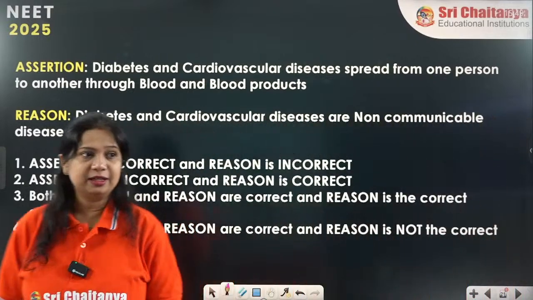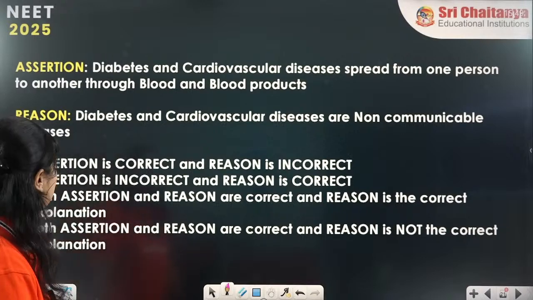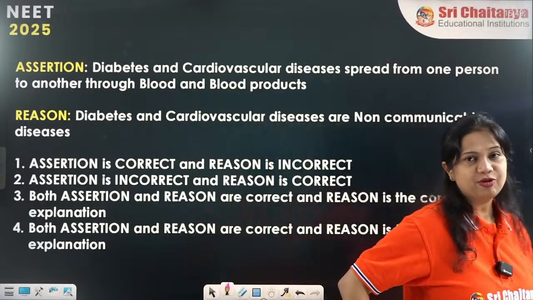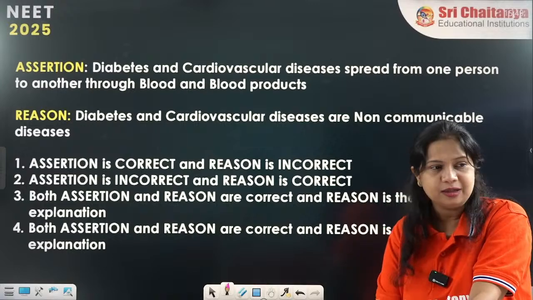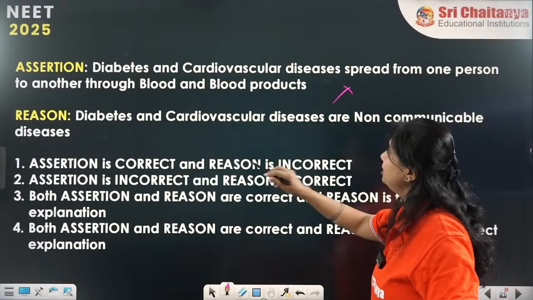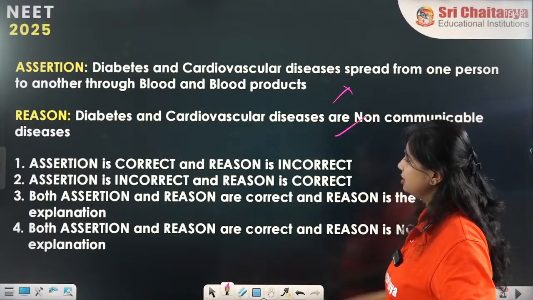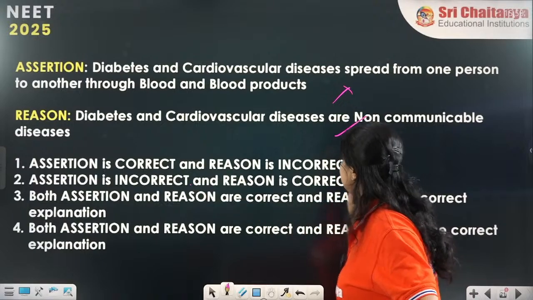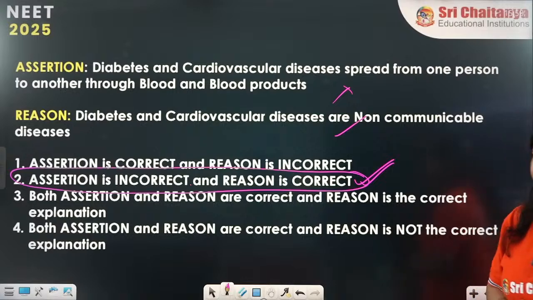Assertion, diabetes, these are very important ones. Diabetes and cardiovascular diseases spread from one person to another through blood and blood products. Is it so? Do they transmit from one person to another through blood and blood products? No, definitely not. And diabetes and cardiovascular diseases are non-communicable diseases. This is correct. So assertion is incorrect and reason is correct. So the second option will be the answer.